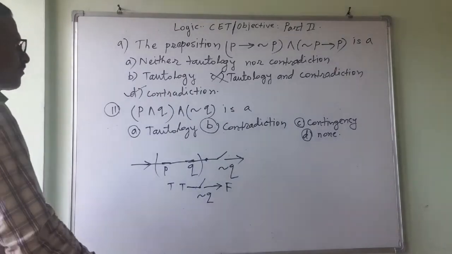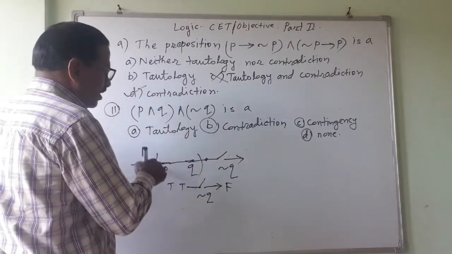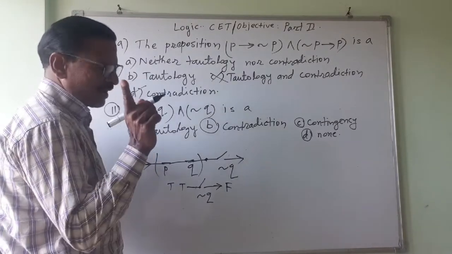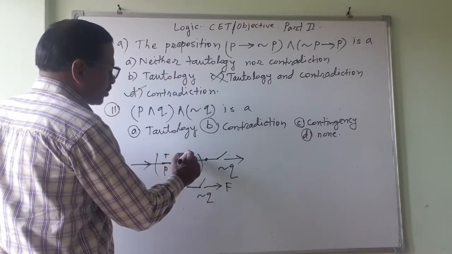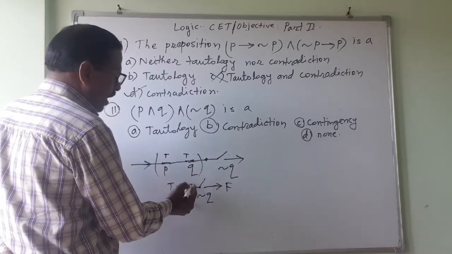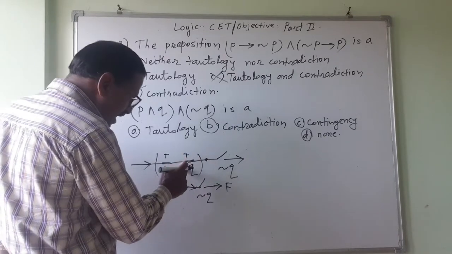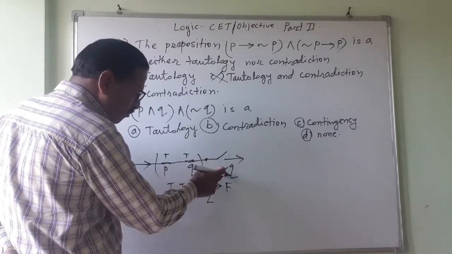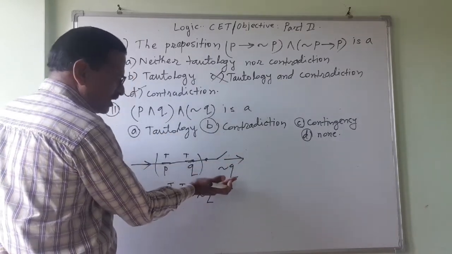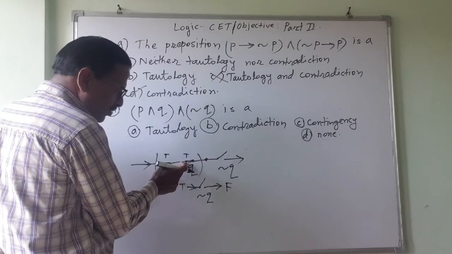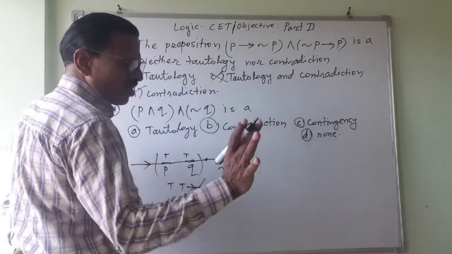Let's check it. P and Q I have written here. When it will be true, that I have to find. If both are true, this is true, then current will come. Okay, up to this point it has come. Now the same switch Q is in the opposition. It is in the series. That means it is in the false condition. When this is true, this will be false. And the current will not go, false.